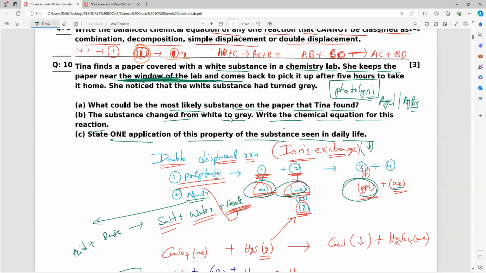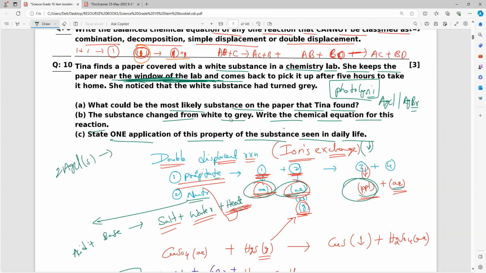What is the one application? Anybody? Black and white photos, that is what? Negatives. In olden days we had reel photos. Do you remember, everybody? Reel photos will use it. That is what you have to remember. Make it, everyone. So silver chloride, silver bromide, both equations you can write.